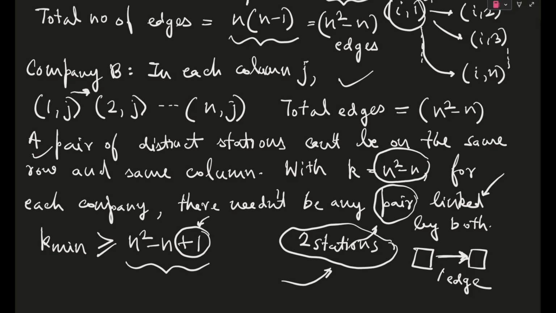Okay. So actually this plus 1 is being enforced because we have studied this and found that this k equals n square minus n is the minimum value for which it is avoiding a common linked pair. So introduction of a plus 1 will actually break that. So a plus 1 will be the minimum value. That is the explanation. Okay. I hope this was clear.